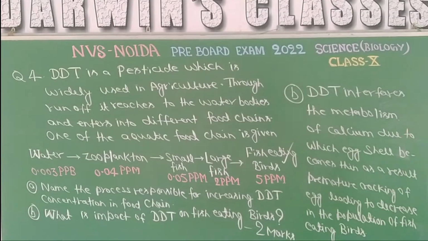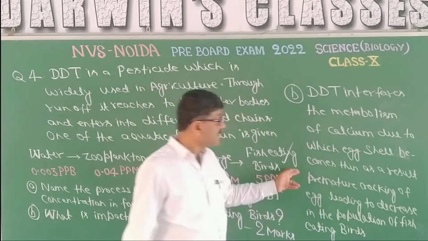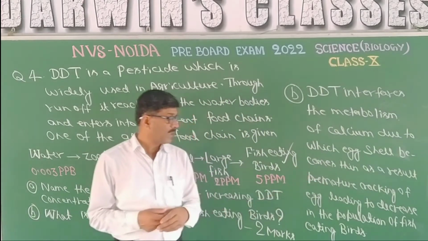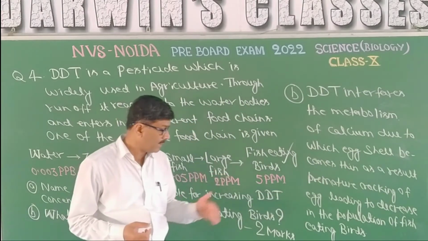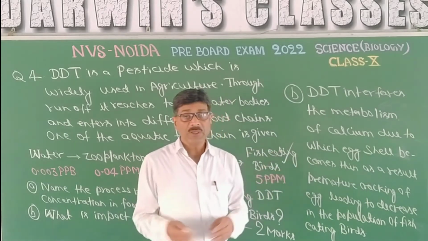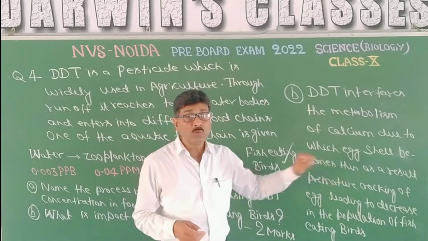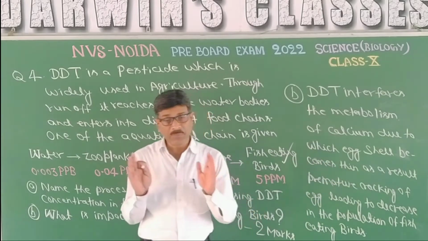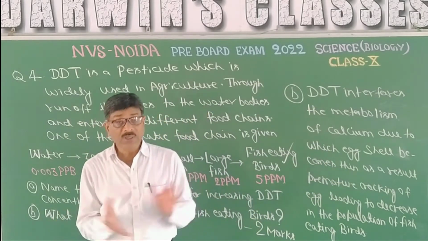So the second part, that means the impact of DDT on fish-eating birds. DDT interferes with the metabolism of calcium, due to which the egg shell becomes thin. As a result, there is premature cracking of the egg, leading to a decrease in the population of fish-eating birds, because there will be death of the newborn baby which has not completed its embryonic development.